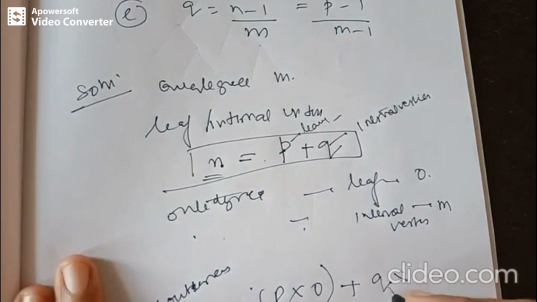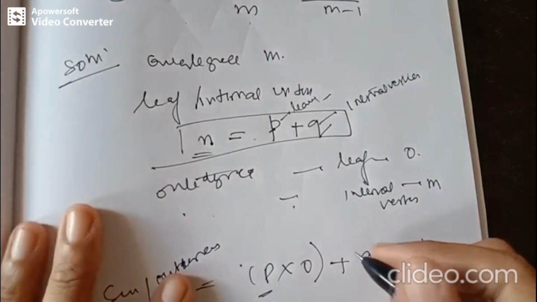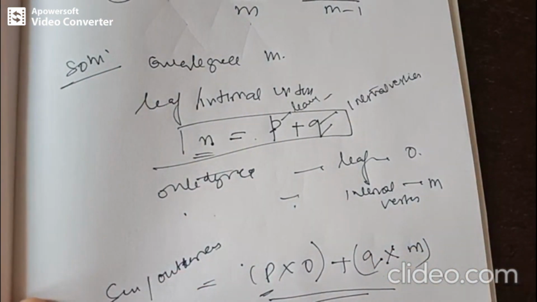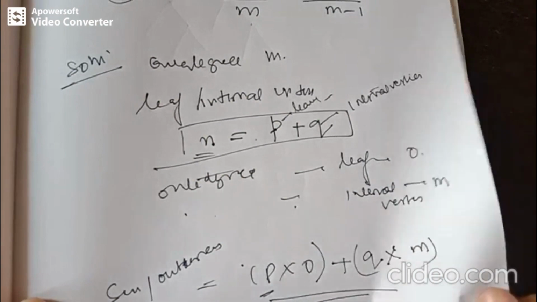There are q internal vertices and each of them has out degree m. So this is how we can write the sum of out degrees for the vertices in a tree. And let's count the number of in degrees likewise.